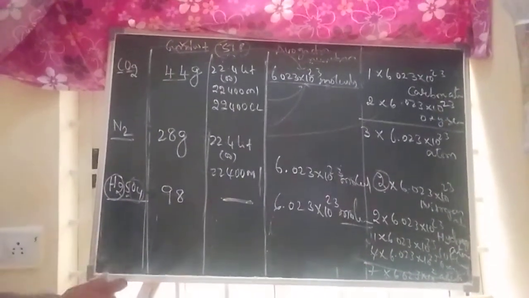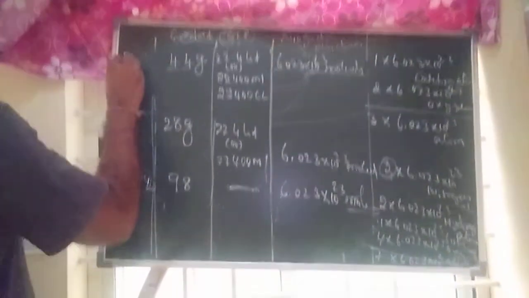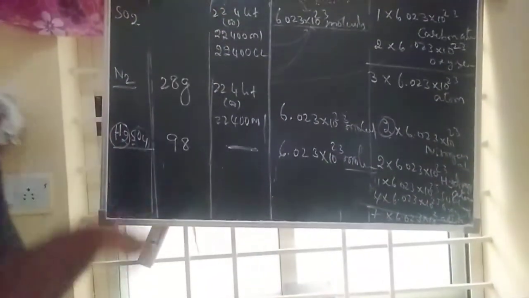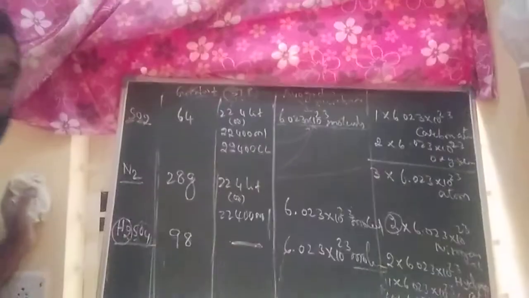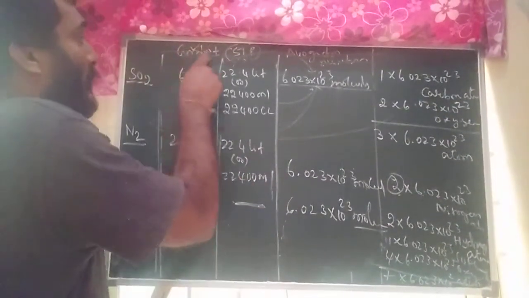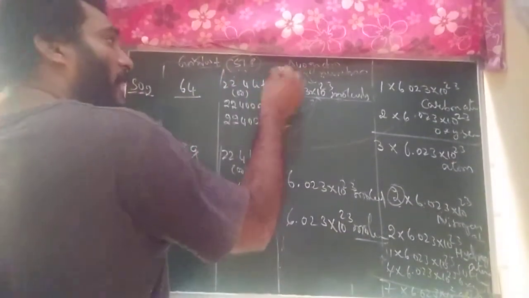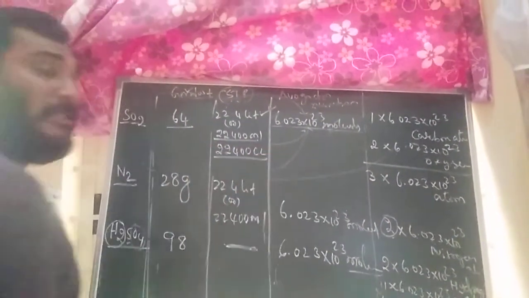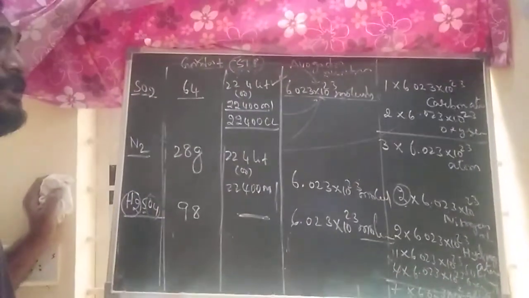This is next, another example I am taking. Suppose I am taking sulfur dioxide. In terms of gram molecular weight, sulfur dioxide means how much? 64 grams is nothing but 1 mole. 1 mole of sulfur dioxide contains how many grams? In terms of gram molecular weight, 64 grams. In terms of STP condition, same, 22.4 liters, 22,400 ml, 22,400 cc. In terms of Avogadro number, same, 6.023 into 10 to the power of 23 molecules.